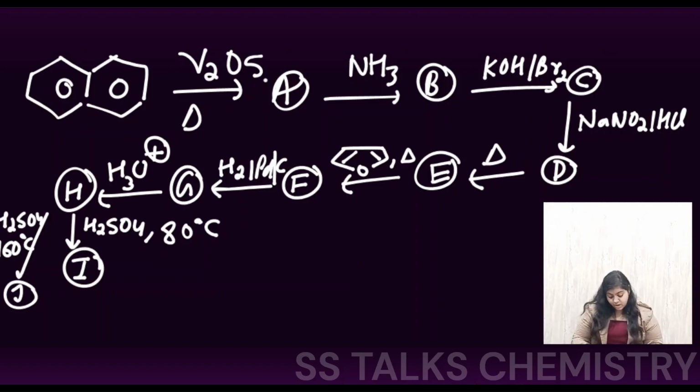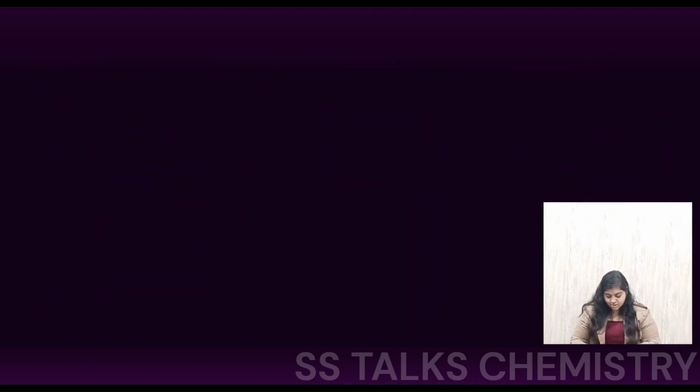In the first step they have taken naphthalene. They have treated it with V2O5 under heating conditions, giving the formation of product A, which is further treated with ammonia, giving product B. Then KOH with Br2, and the whole process is going to proceed. So a large number of steps are there, so one by one we are going to solve all of this.